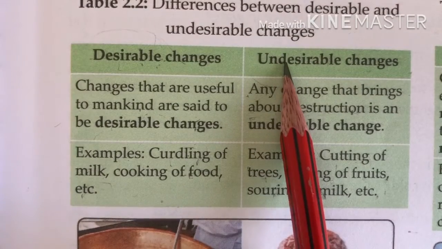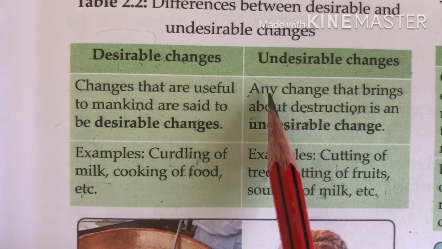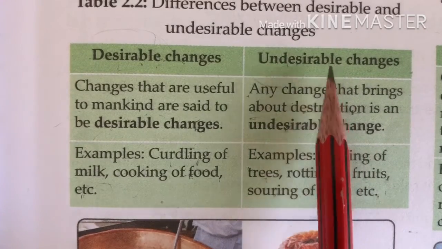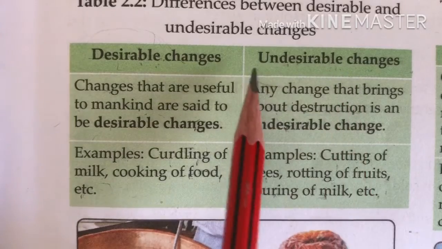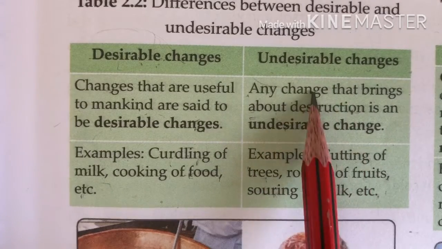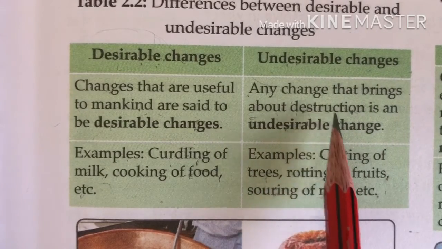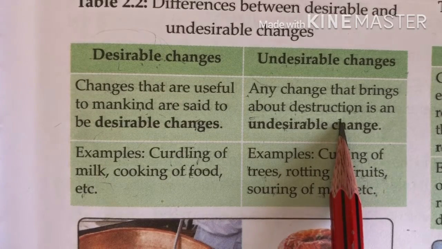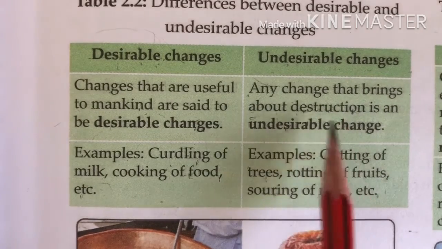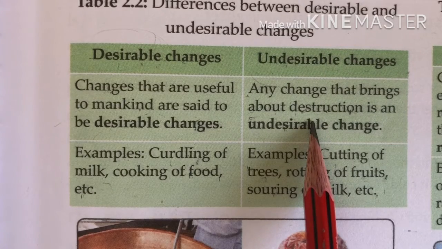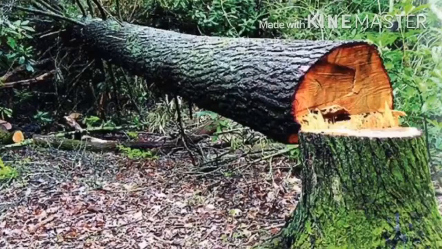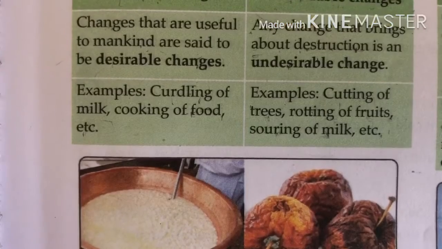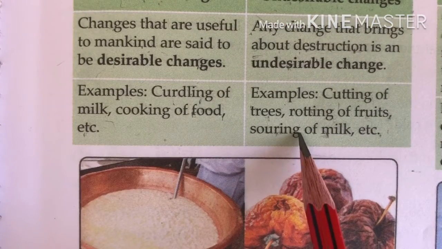And next are the undesirable changes. Undesirable means that you don't want, that is not useful for you. Anything that brings about destruction is called an undesirable change. Anything that produces destruction is not useful. Those types of changes are called undesirable changes, like cutting of trees, rotting of fruits, spoiling of stored milk.